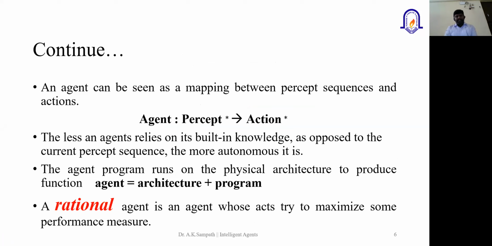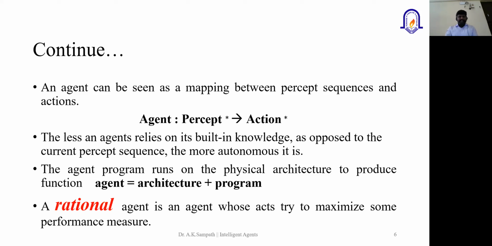An agent is the combination of architecture and program, that is, the agent program runs on a physical architecture to produce a function, right? Whatever the model embedded with the AI model, based on its experience, the information received from the knowledge base, and the current information, it may take some decision, right?